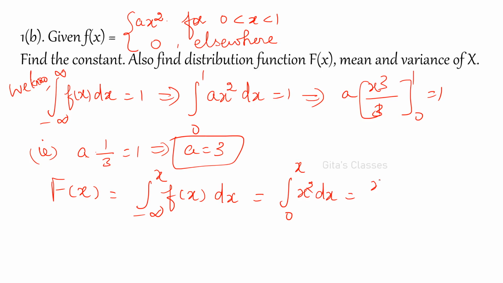If you integrate, x cube by 3 from 0 to x, which will be x cube by 3 only. Therefore, capital F of x is equal to x cube by 3 if x greater than 0 and 0 elsewhere.